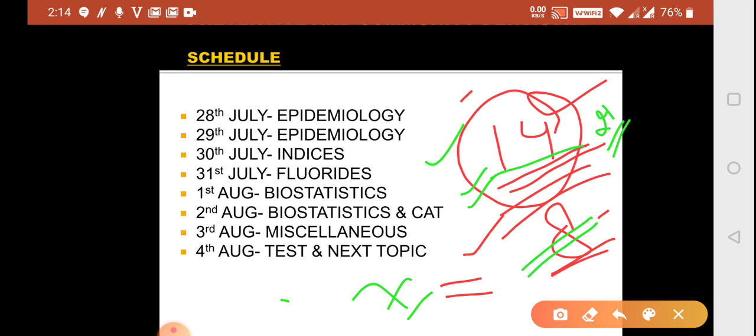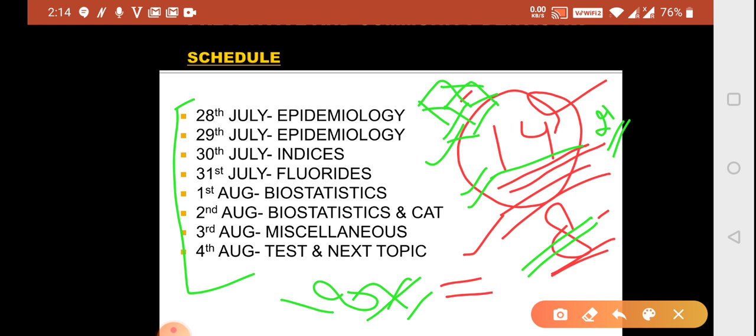So in 18 days you cannot give 1 day to a single subject. You have 21 subjects, you will have to cover 3 subjects in 2 days. So you have to plan your time this way. It might seem you can give 14 days now, but this is going to hamper your second revision. So this is how the preparation will be, and this is what I can afford to give you for community dentistry. After 4th of August, every subject will be given 3, 4 or 5 days.